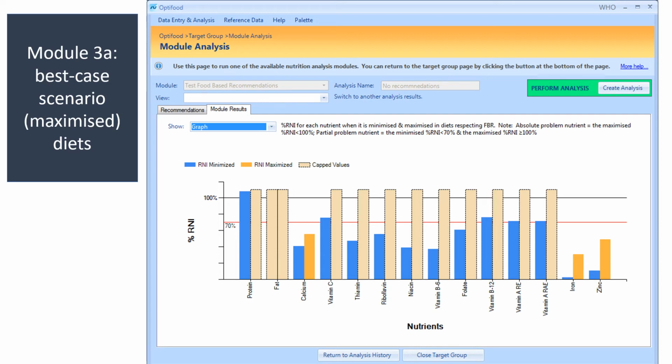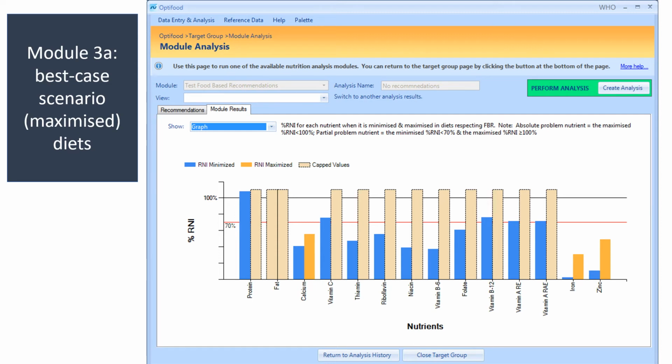While module 3 is basically some kind of sensitivity analysis, when you want to see the lowest possible level of each nutrient and the highest possible level of each nutrient. So we minimize and maximize one nutrient at a time.